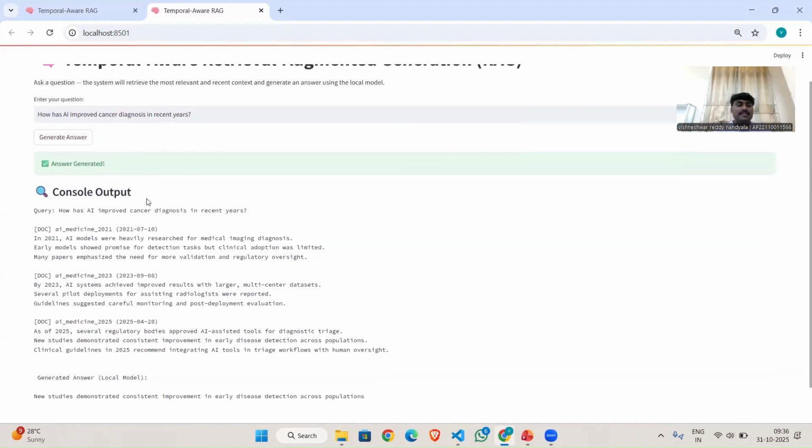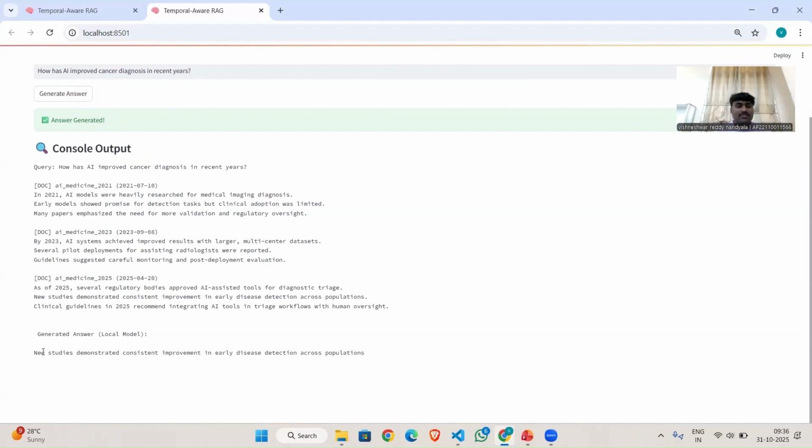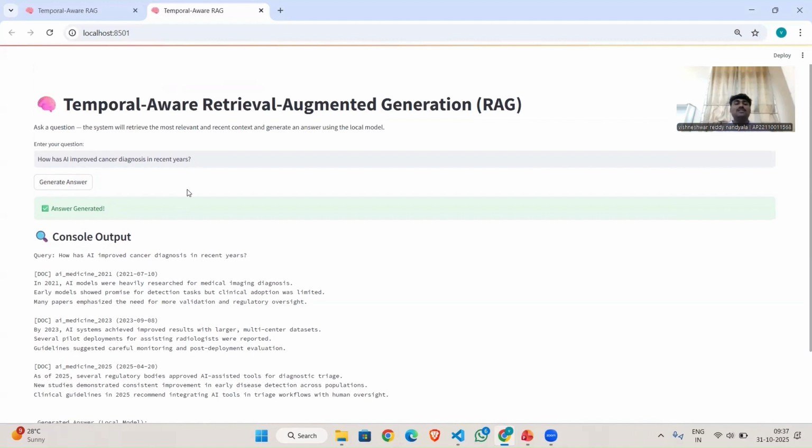The answer is: new studies demonstrate consistent improvements in early disease detection, which appears in the 2025 document. This is how the documents are retrieved based on the dates and the latest information, and this helps avoid mismatch of information.